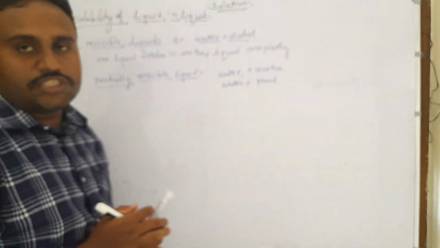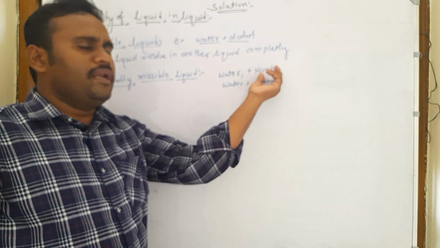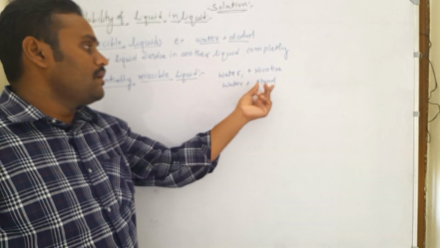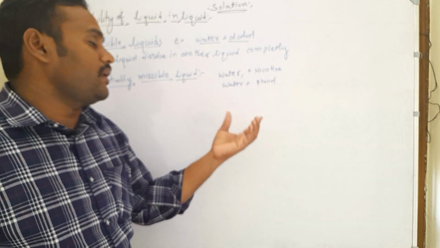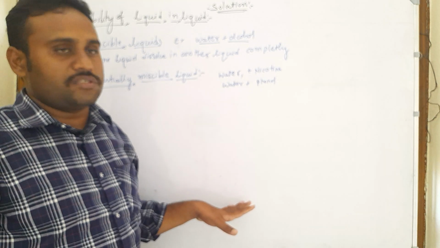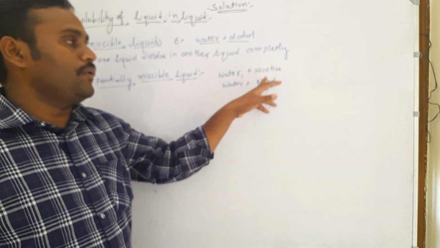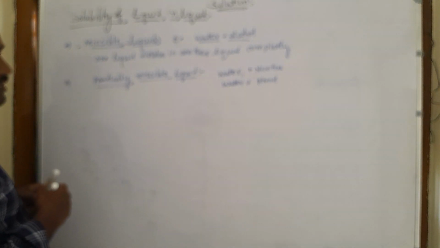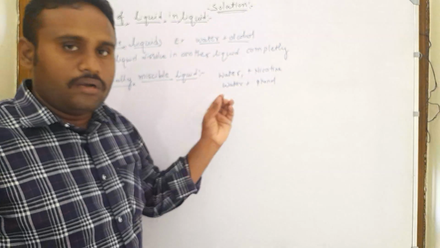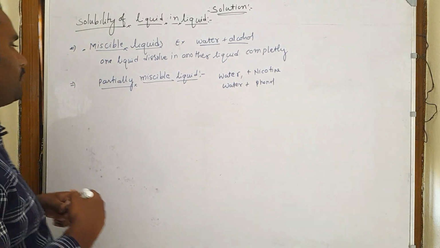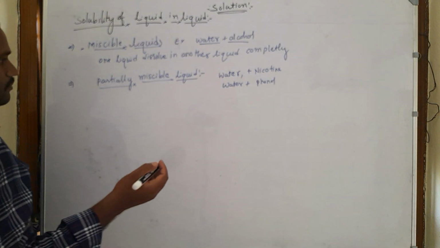When you add a little quantity of nicotine or phenol to the water, it dissolves and forms a homogeneous mixture. But when you add more nicotine or more phenol, they do not dissolve and form a heterogeneous mixture. Where a little quantity of one solute dissolves in the solvent, such types of liquids are called partially miscible liquids.